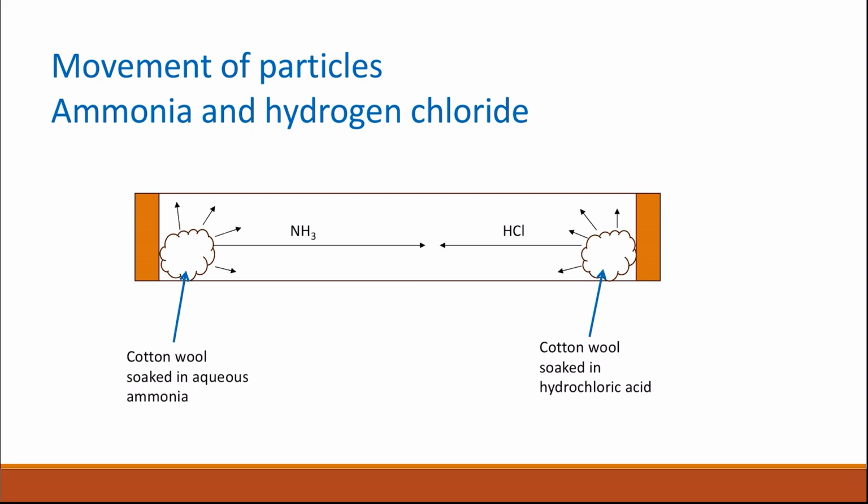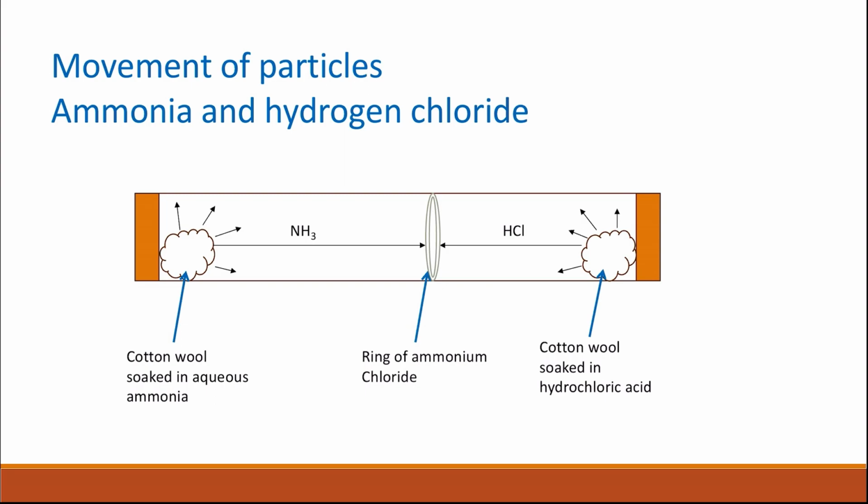These two will start diffusing until they meet at a certain point where you can find a ring of ammonium chloride formed when the two gases meet each other, as they will react to form ammonium chloride. The ammonium chloride that has been formed will not be in the center of the tube, but it will be closer to the hydrochloric acid.